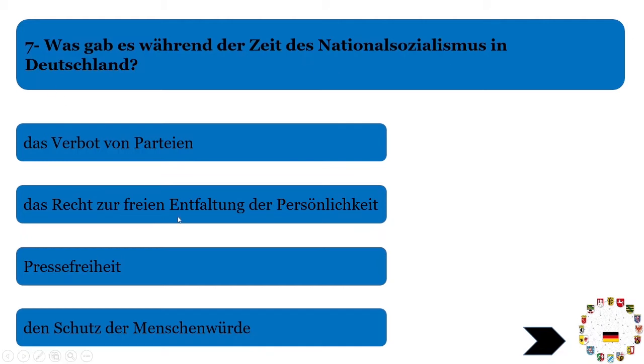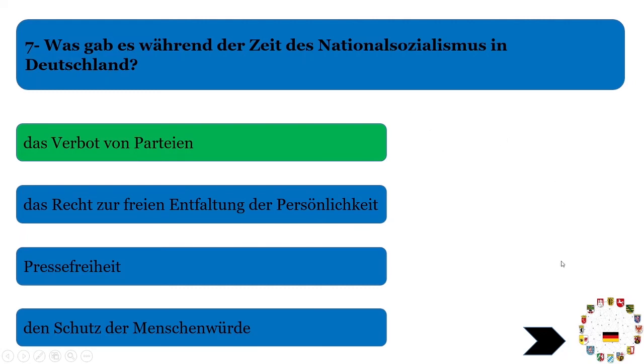Das Recht auf freie Entfaltung der Persönlichkeit, like there was a freedom for individual persons. This answer is not correct. Pressefreiheit, there was a freedom for the press. This answer is also not correct. Then Schutz der Menschenwürde, like protection of human dignity. This answer is also not correct. In that time, 1933 to 1945, there was a ban on political parties. It was not a democratic time, so only this answer is correct. The rest were not part of that time.